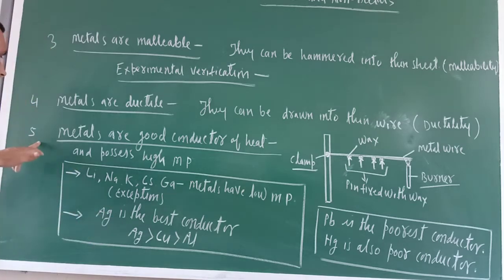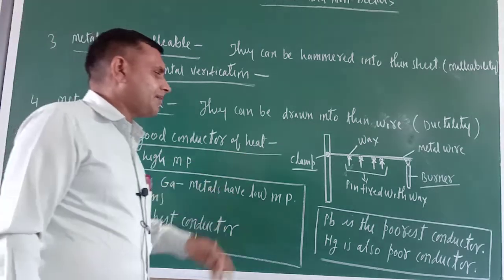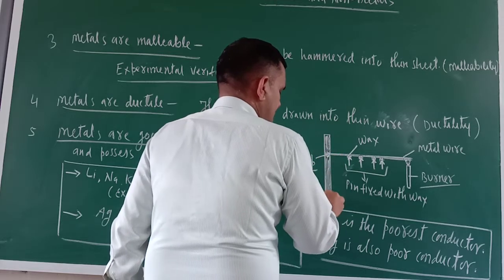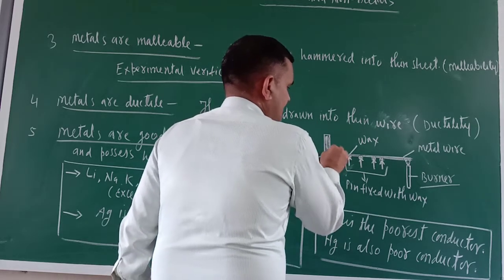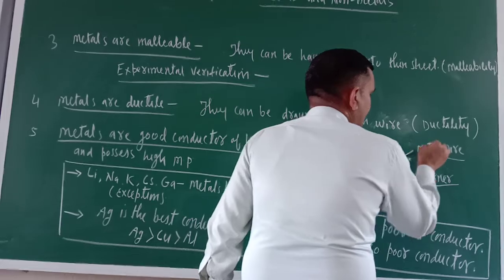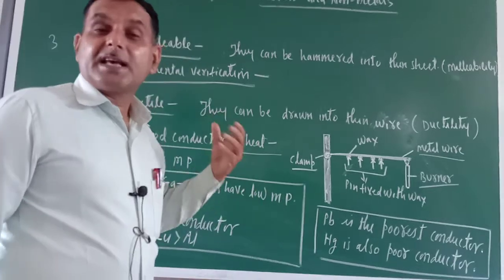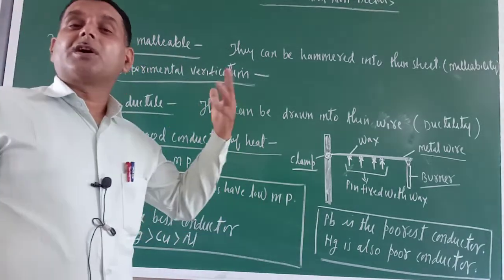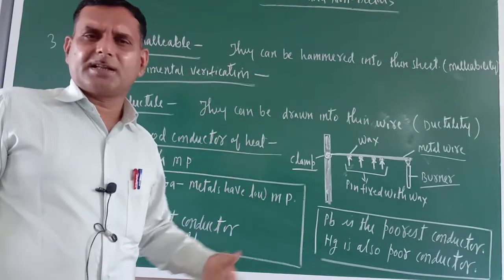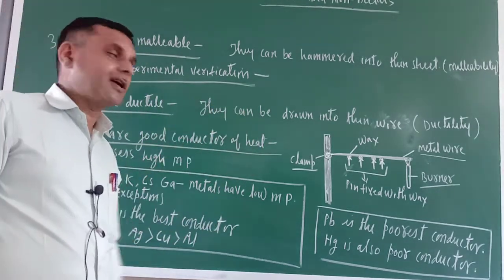Okay. Another property of metals: they are good conductors of heat. Just see. Let us do one experiment. This is an iron clamp, iron stand, and with the stand, just see, take here one metal wire. What is this one? This is a metal wire. You may take aluminium, you may take copper, you may take silver. Generally we are not taking silver, gold, platinum wire because they are very costly metals. So what are we taking? Either we are taking aluminium, copper or some other metal. But silver, gold wire we are not taking because they are very, very costly metals.